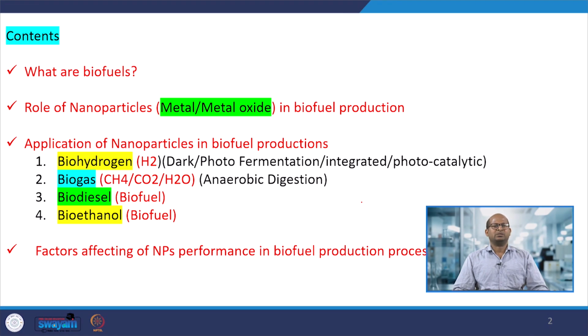Also biogas production. For anaerobic digestion, we can use different types of nanomaterials to enhance biogas production, particularly methane rich gas production. The nanomaterials will also be used for biodiesel production, which is also a biofuel, from different oils, edible and non edible. How these can be converted into biodiesel using nanomaterials will be discussed, as well as bioethanol production. Various factors that affect the performance of the biofuel production process will also be discussed.